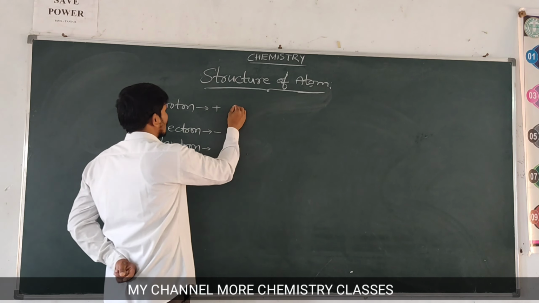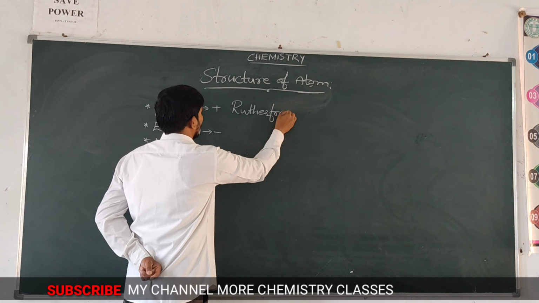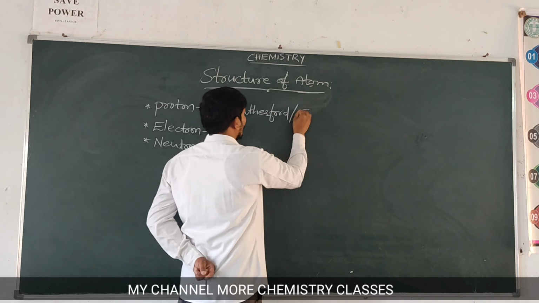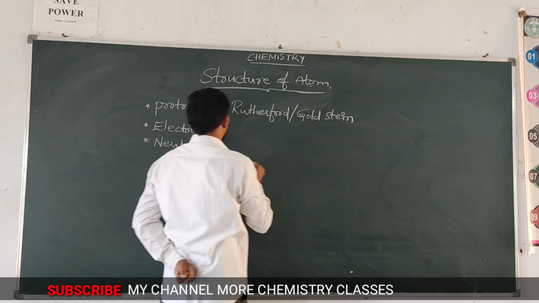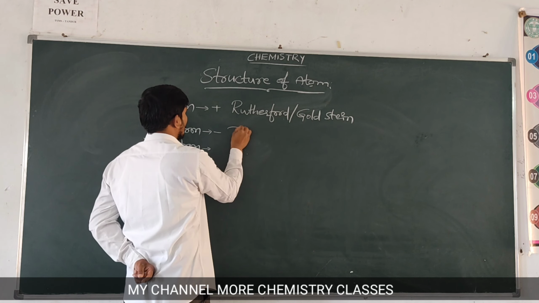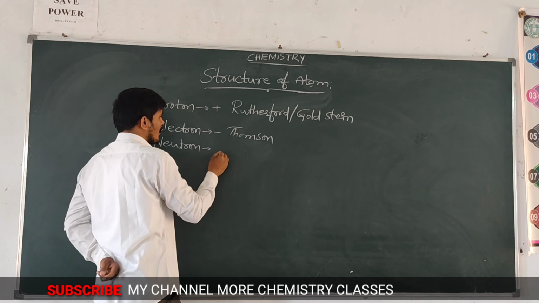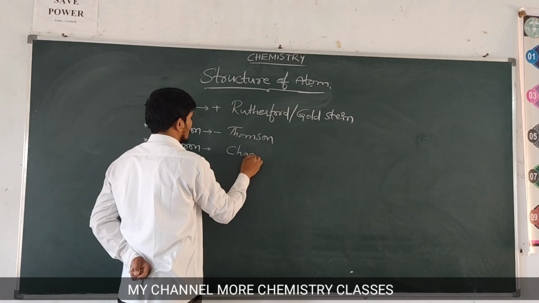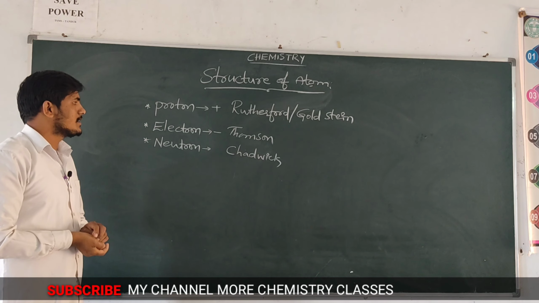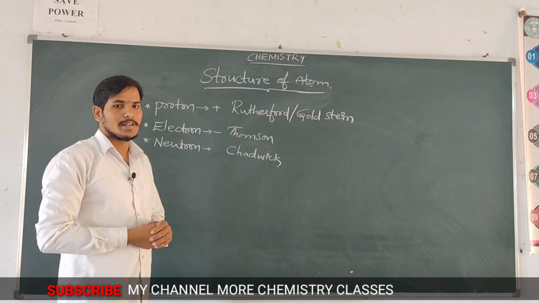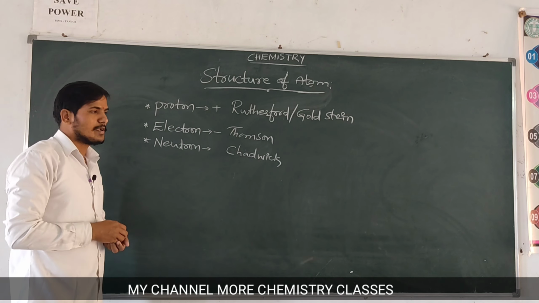Proton was discovered by Rutherford or Goldstein. Electron was discovered by J.J. Thomson. Neutron was discovered by Chadwick. These are the three different types of subatomic particles which are present in an atom.